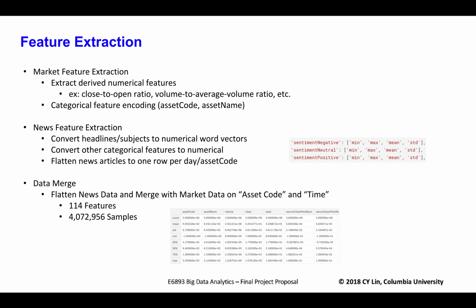For the news data, we converted headlines and subjects to a vector representation using a TF-IDF transformer. We also encoded the other categorical features and flattened the news articles to 1 row per day per asset code. To do this, we had to calculate the mean, min, max, and standard deviation of some of these features over each article in a given day. Then we were able to merge the news and market data sets on the day and asset code features. So in total, the combined data set had 4 million samples and 114 features per sample.